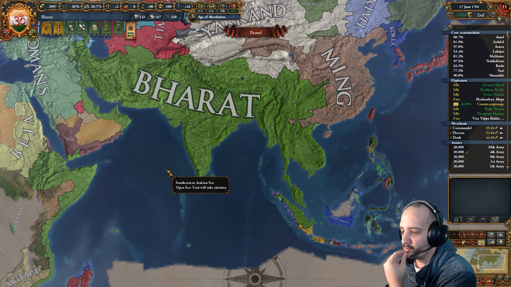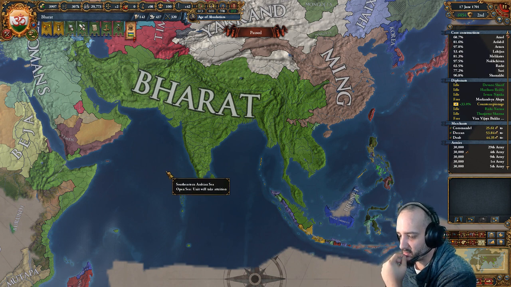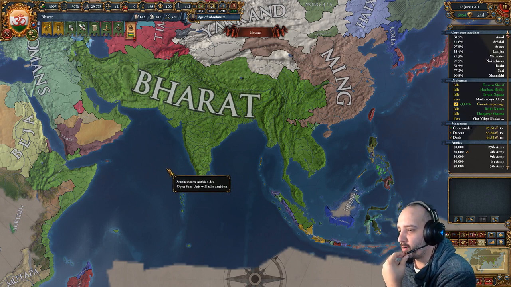But yeah, try it. It's pretty fun. Not only for your force limit, but you have like a vassal swarm. Like I had 100k from vassals at some point. Alright, that's going to be it for now.